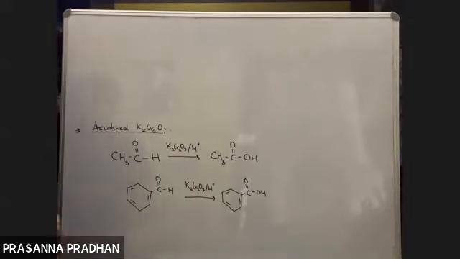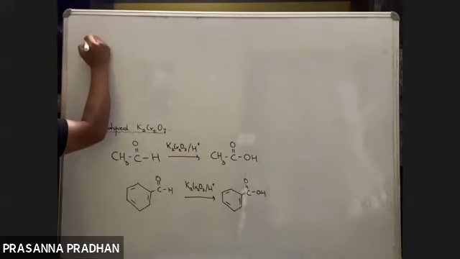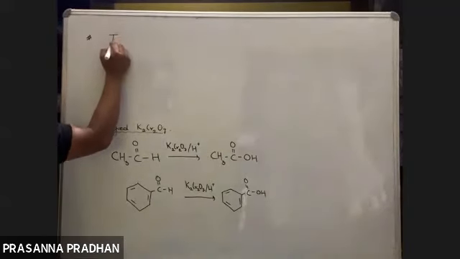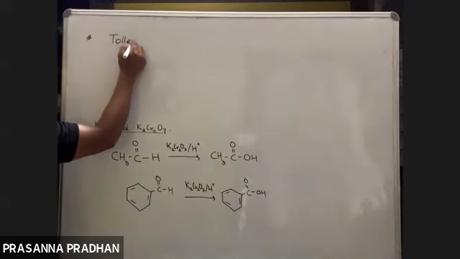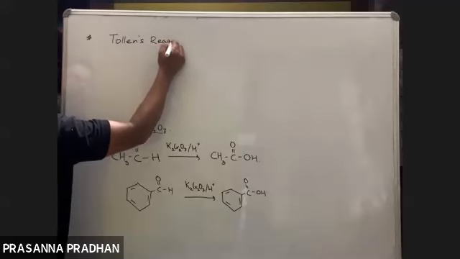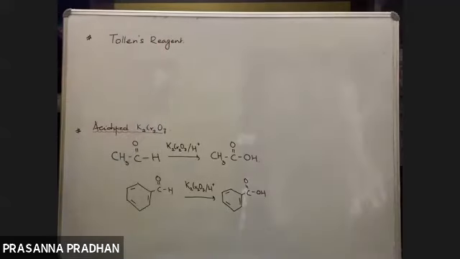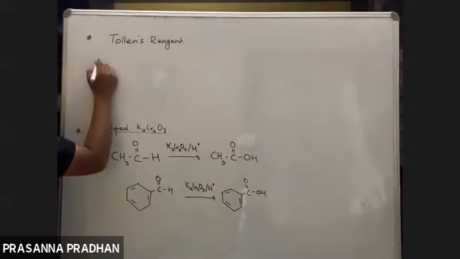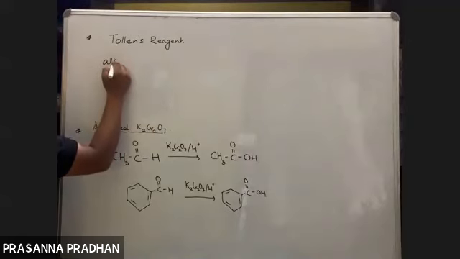So what are the other oxidizing agents? A very important one here is Tollens reagent. I think you have heard of it. What is Tollens reagent? It is an ammoniacal, alkaline solution of silver nitrate.